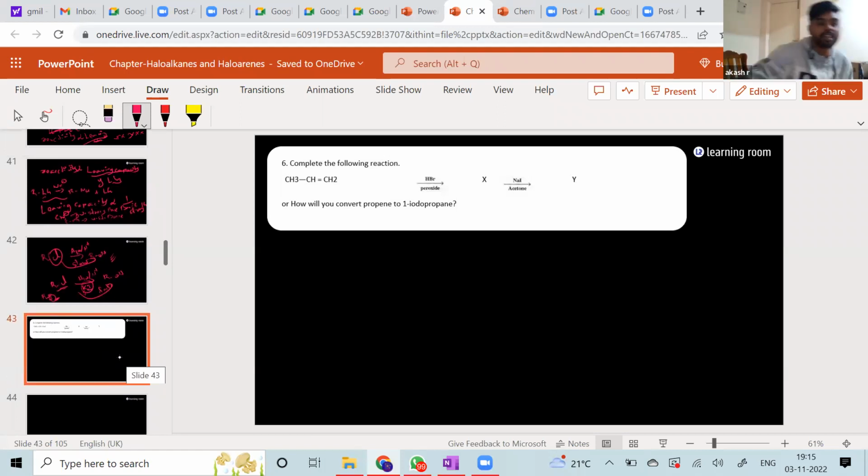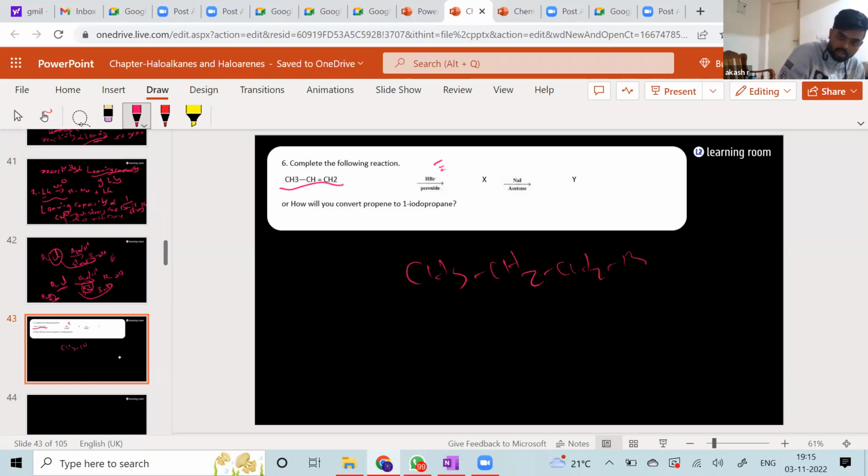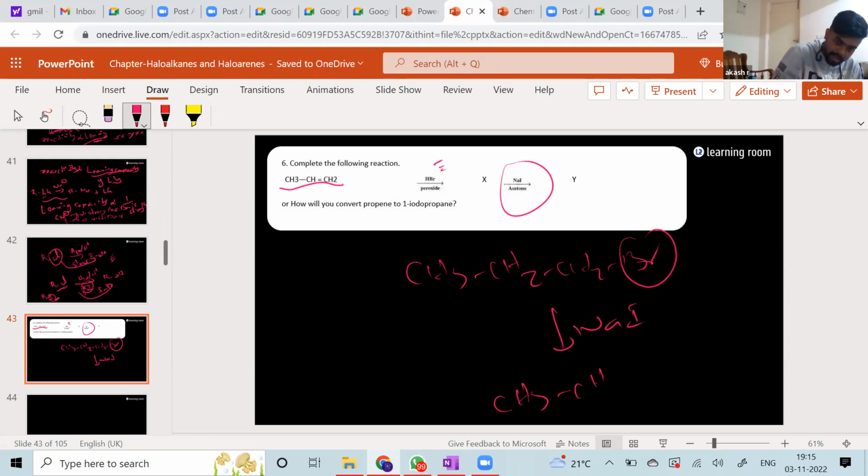Okay, fine. So in this one, I have HBr in the presence of peroxide. You know, it is going to give me anti-Markovnikov addition, that is CH3CH2CH2Br. And then we are going for NaI in acetone. Now what is going to happen? If I go for NaI in acetone, that Br minus is going to get replaced with your I. Yeah, NaI will give you I.